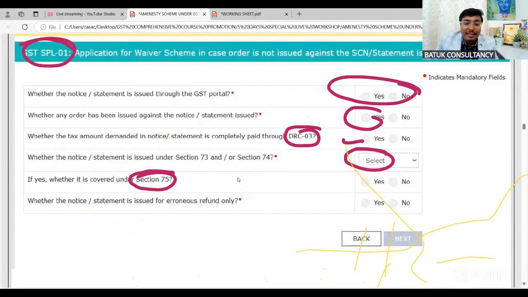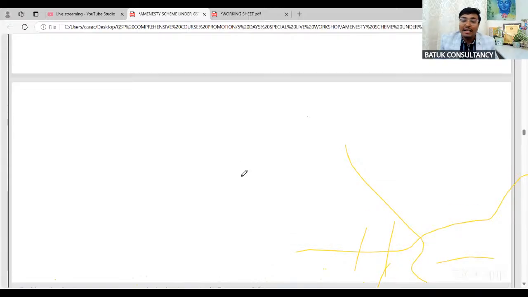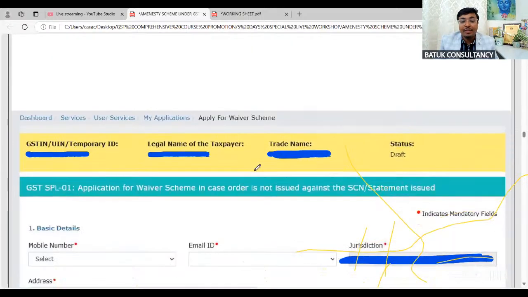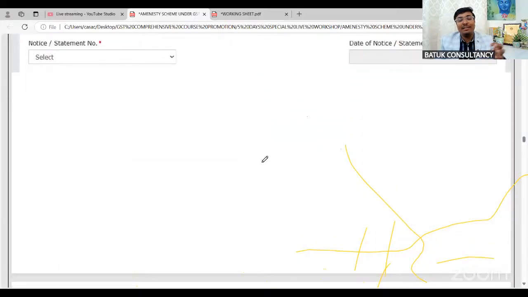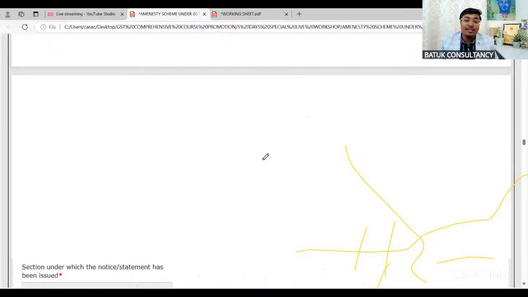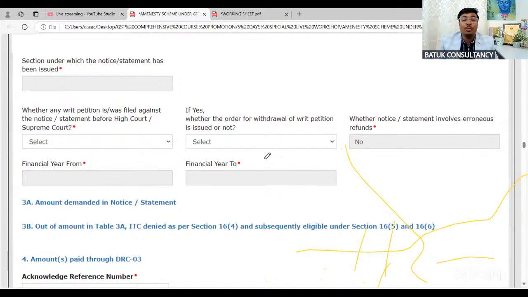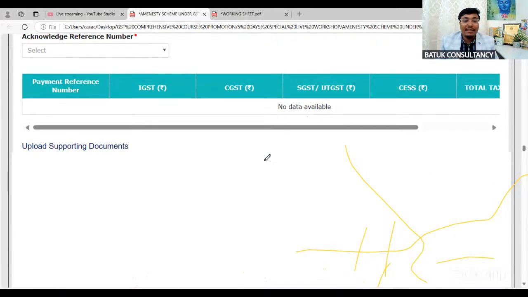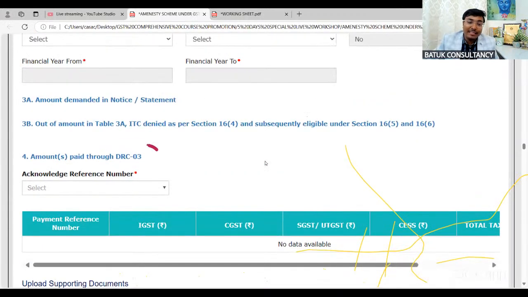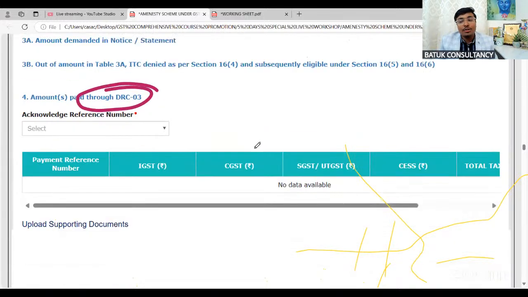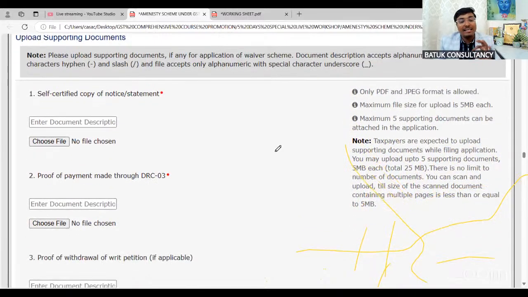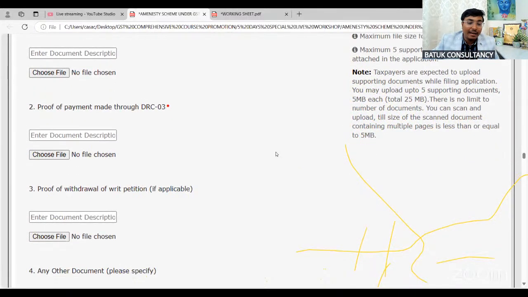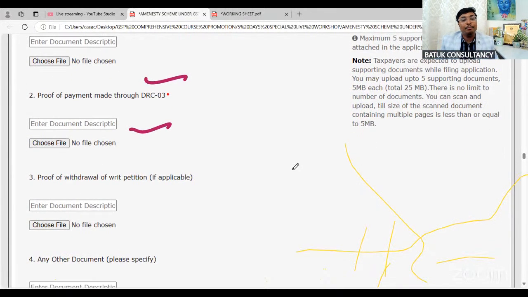Whether the notice or statement is issued for any erroneous refund, in that case, you have to select yes or no. And then when you click on next, you should feed your mobile number, email ID, jurisdiction, everything, and you need to put certain attachments as well. You need to provide the DRC 03 reference number so that your amount can be checked by the departmental authority, that you have paid the amount, and you can provide the attachments related to the important things.